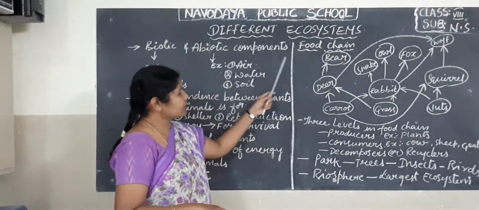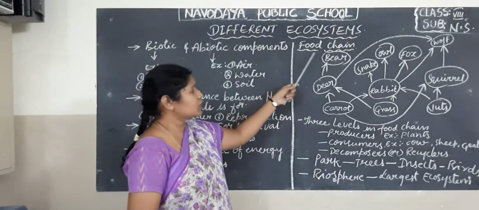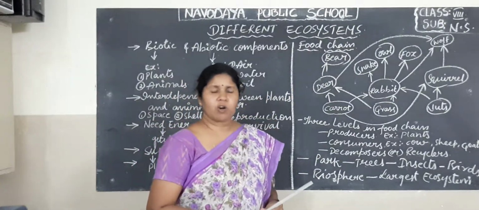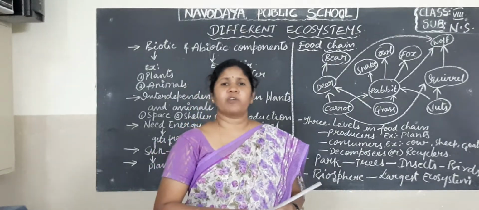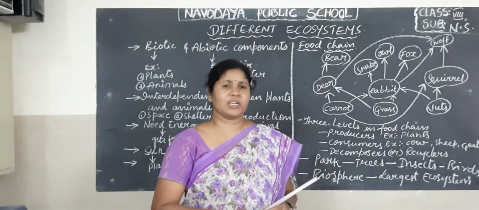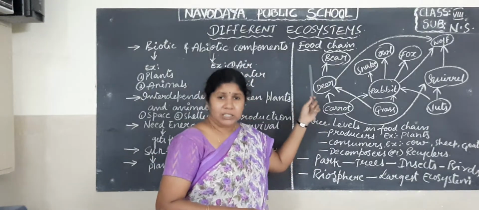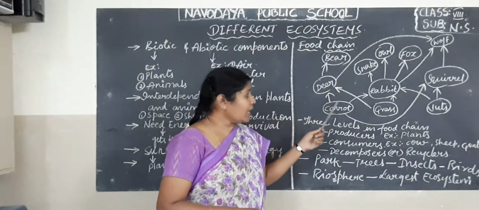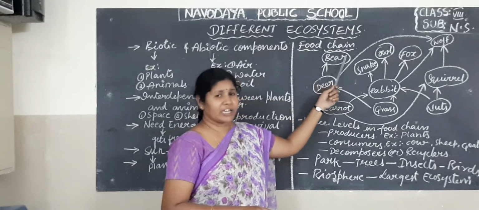Next, we come to the next part of your lesson, that is the food chain. What is meant by food chain? The process of passing of the energy in the form of food from one level to the next level is called the food chain.